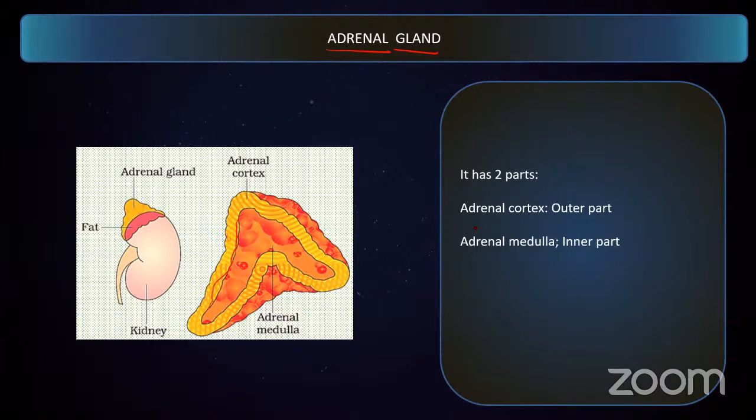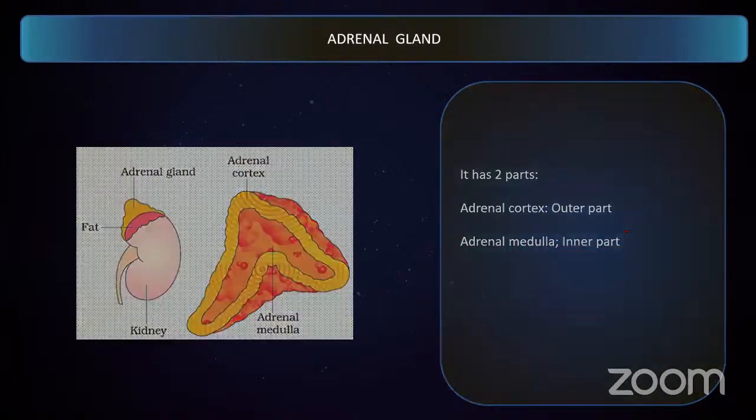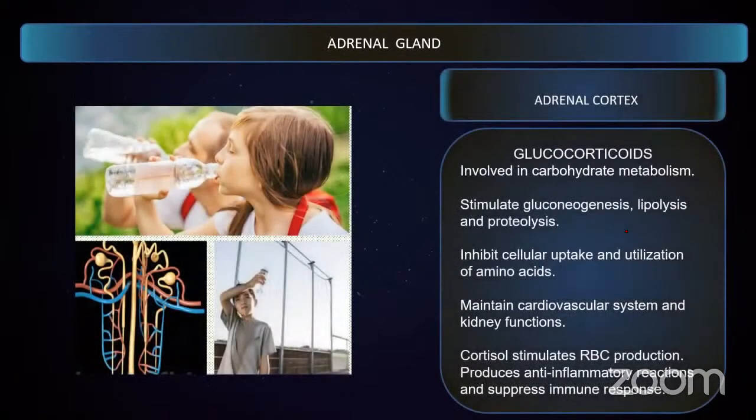The outer region is called the cortex region. That is why we call it the adrenal cortex, whereas the middle portion is called the adrenal medulla. Both of them have their own functions because they produce different hormones. The adrenal cortex produces a class of hormones called corticoids.